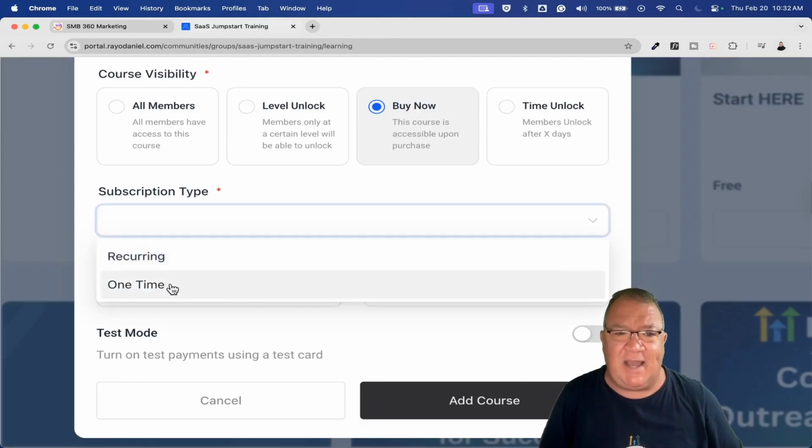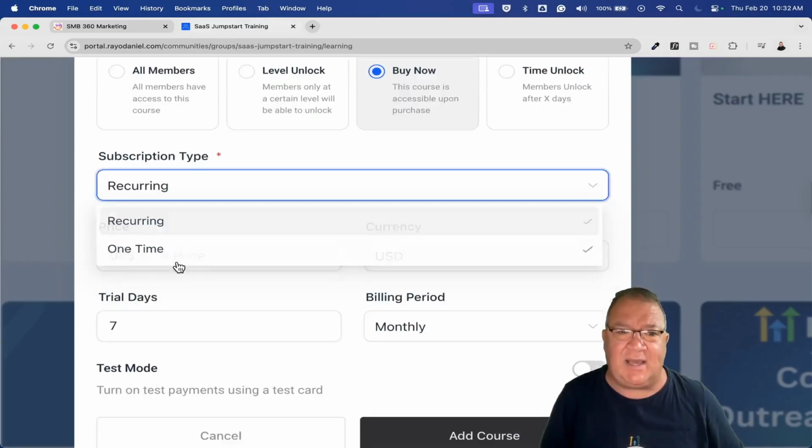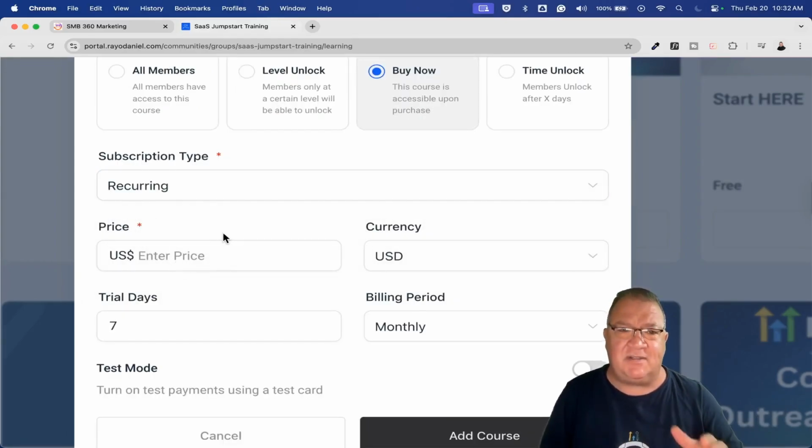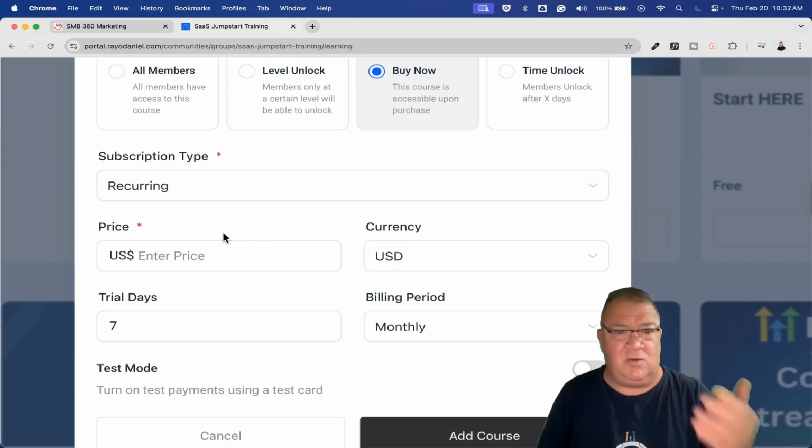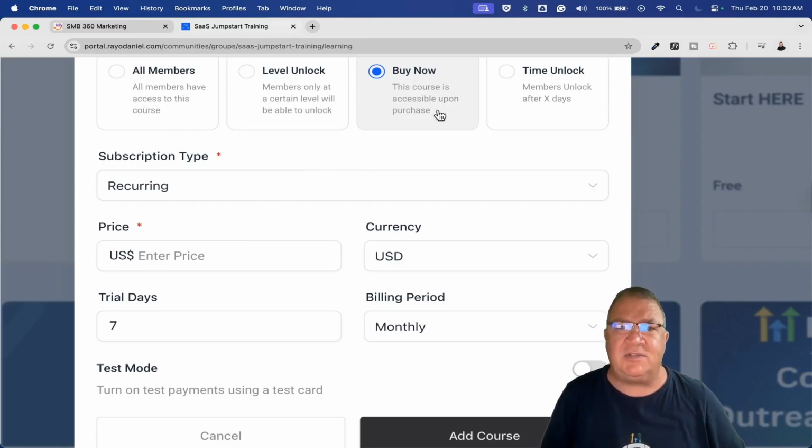Now, I can have a one-time payment, or if I wanted to, I can make it recurring. So that's one of the benefits of this: the buy now, I have mine set up as buy now. You pay $297, you get it, and it's yours to use. You can also set up a recurring payment if you want. That's completely up to you. But the all members and buy now, those were already available to you initially.